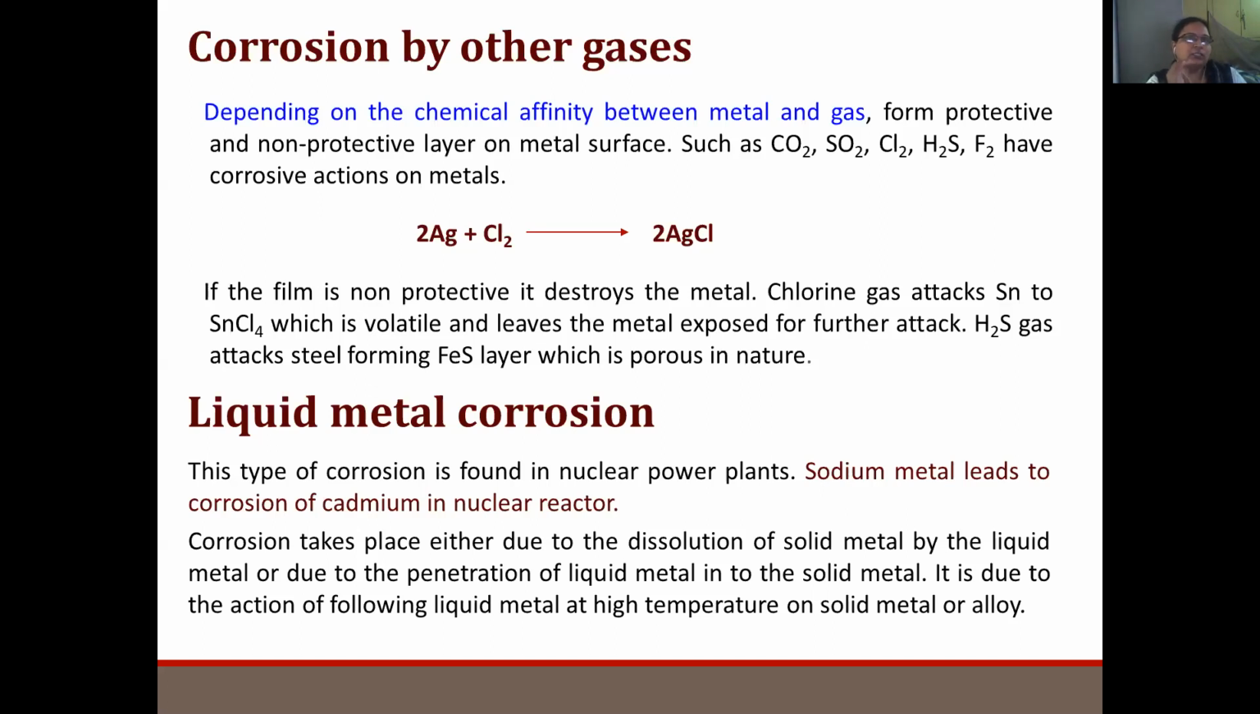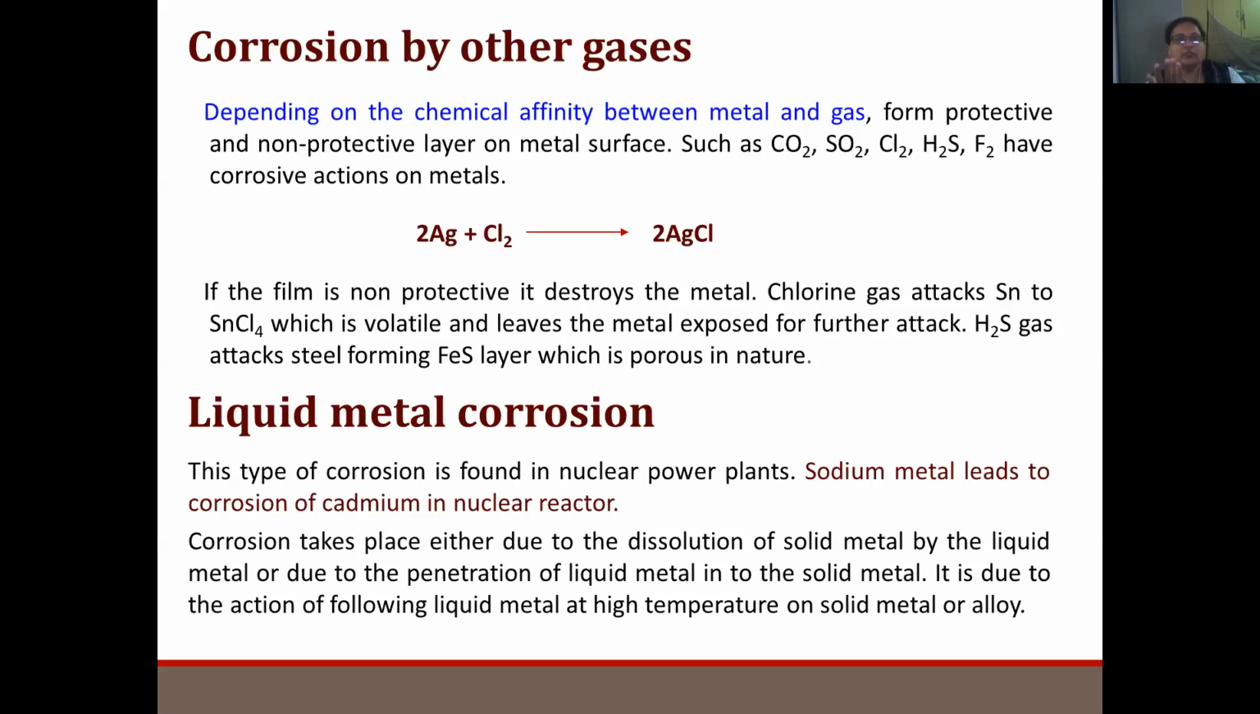Then coming to the third part, that is liquid metal corrosion. As we discussed earlier, dry corrosion consists of three parts: oxidation corrosion, corrosion by other gases, and liquid metal corrosion. Why are we saying liquid metal corrosion when this is an example of dry corrosion? We are saying that this is a type of dry corrosion, and there is no possibility of moisture being there.